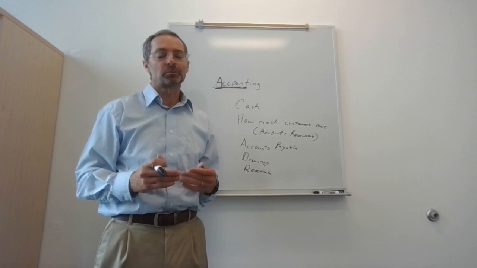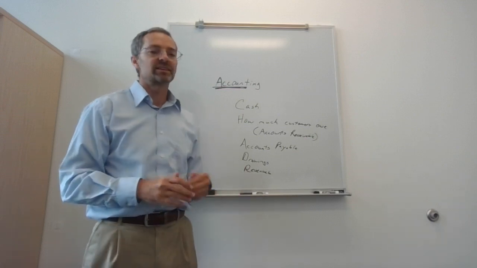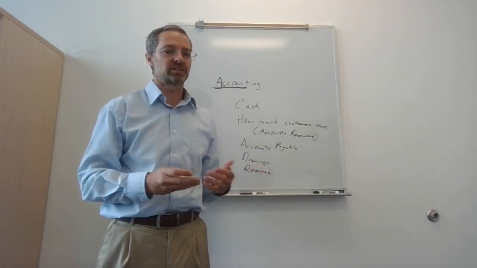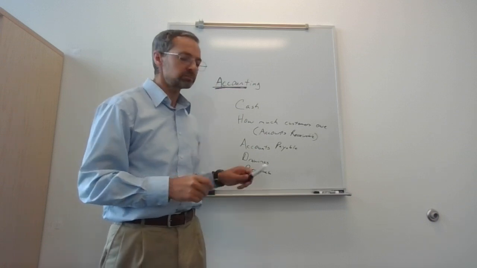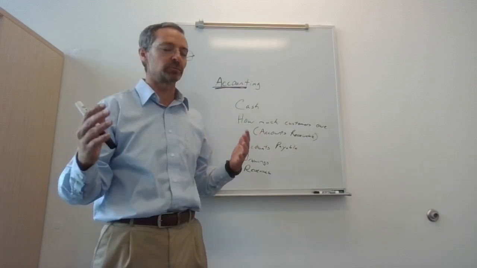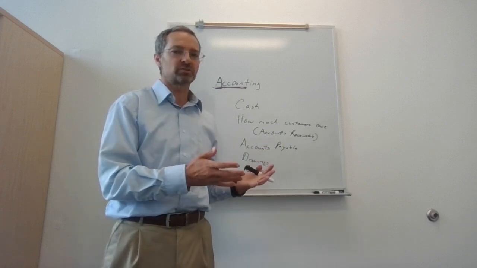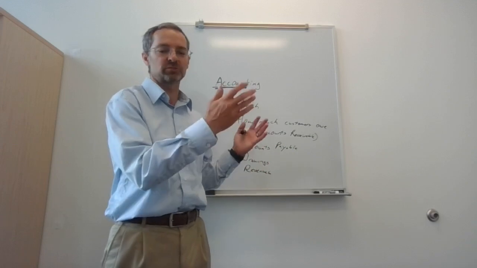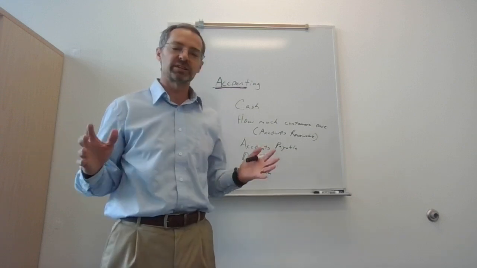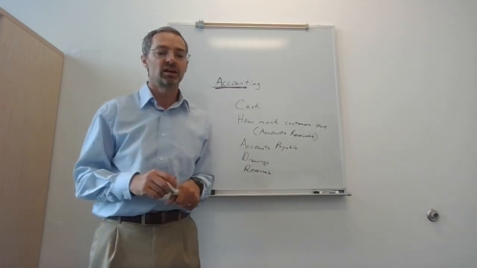So since businesses have different things that they want to track, the accounts that a business sets up is probably unique to that business. For example, some businesses might be more detailed than others, and others might not care about all of the details, or they have a very different business. For example, a restaurant is going to have different accounts or different things that they track as opposed to a construction business. They do very different things and they need to track different things. So they're going to have different accounts.